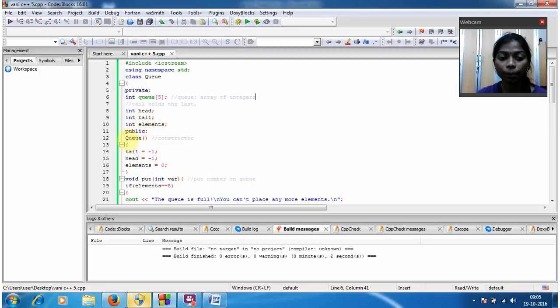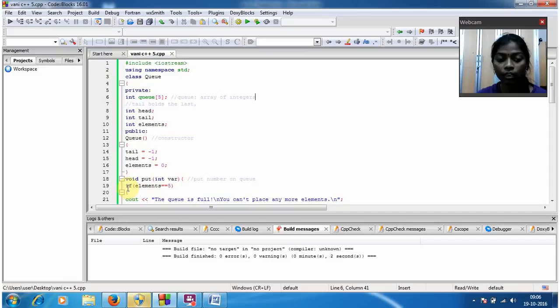Now I am giving the public. Under the public I am giving the constructor as queue, and now I am going to initialize tail equal to -1 and head equal to -1, element equal to 0. Now I am going to give the void function as void put of int variable.